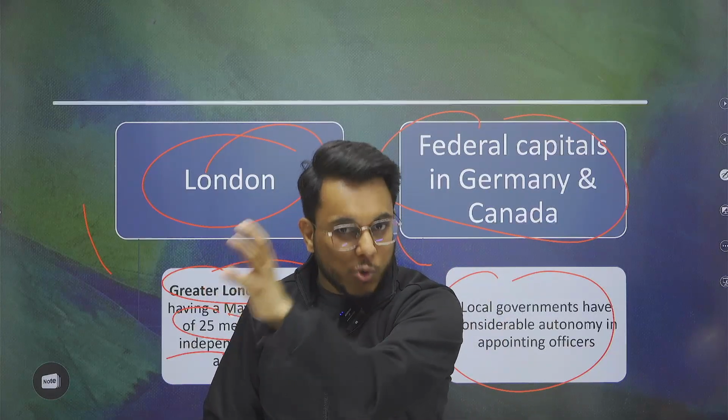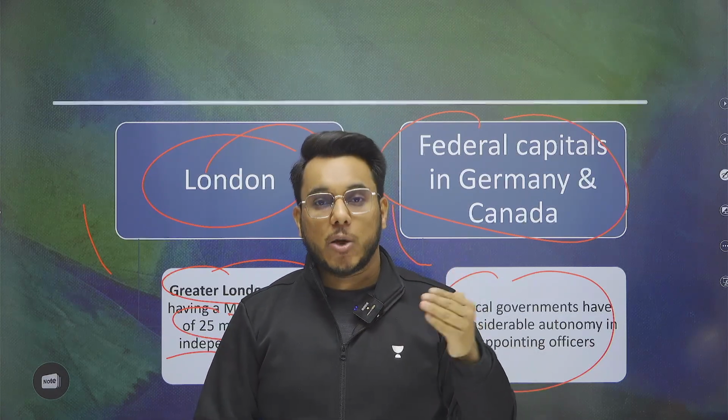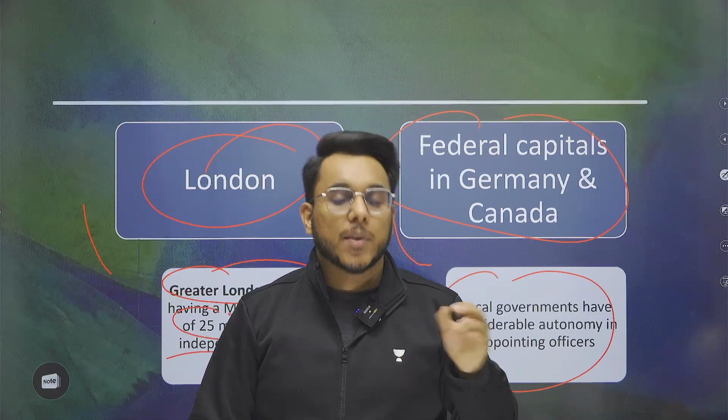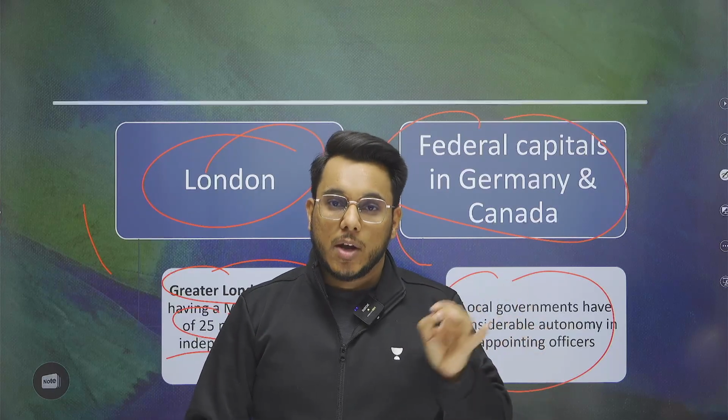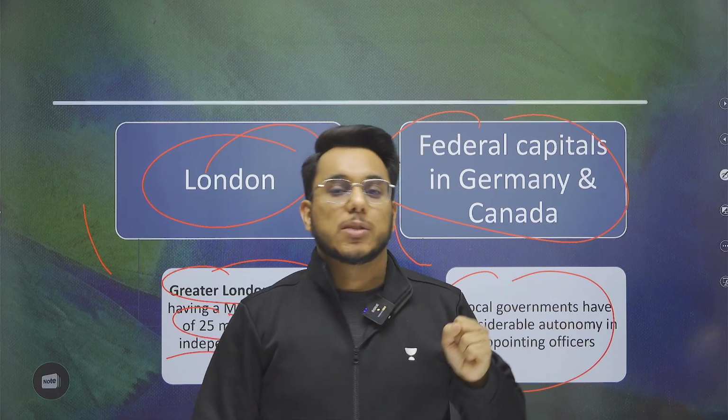So guys, this matter needs to be solved immediately by the judiciary, and whatever decision comes, both the government at the level of the Union as well as the UT Delhi government need to respect that decision in its spirit. So that is all, guys, about this topic. I hope that you have understood it, and with this we come to an end of this session.